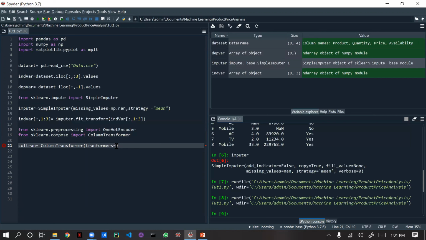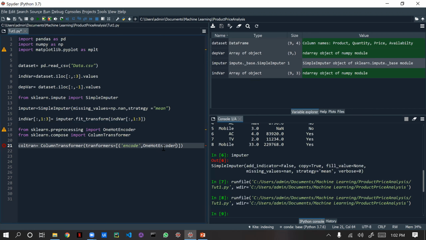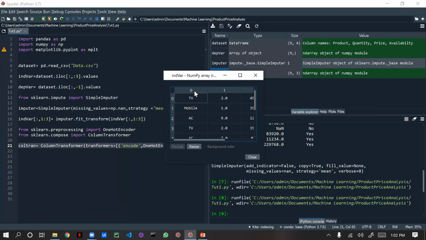So we give a list in square brackets, and inside the square brackets we give one tuple. A tuple is given in round brackets. So we need to give encode, comma, one hot encoder, comma. We are going to change only this column, and we are not going to change these other two.